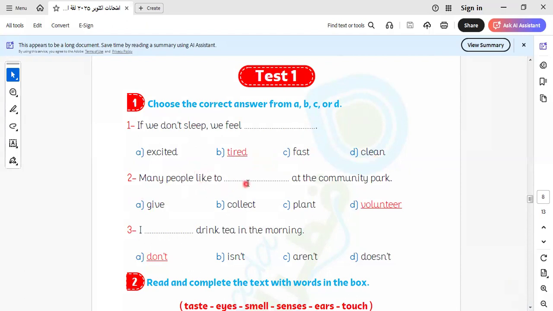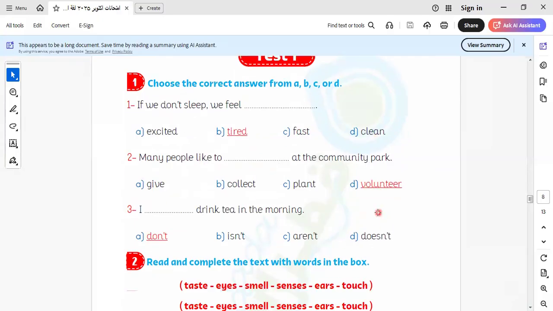Many people like to volunteer at the community park. As we know during explaining Unit 2 about helping the community, we say volunteer. So in this unit, we know the word volunteer: the one who does something without fees. Let's go to another one.